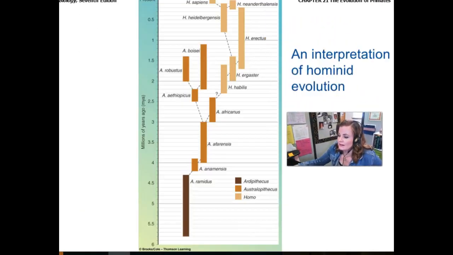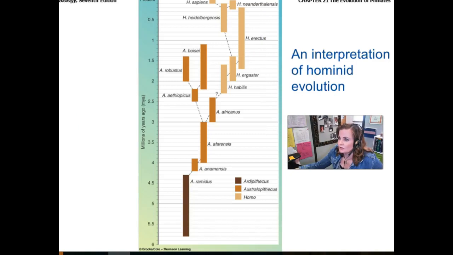Here we can see a kind of a flow chart showing you the evolution of primates. And here you can see, it's maybe difficult with the color, but this darker orangish color are your Australopithecus. So you can see them, and this is the one we talked about earlier that was even older. We see many different subgroups of Australopithecus. Okay, so existing earlier than, but also at the same time, is some of our Homo groups here.